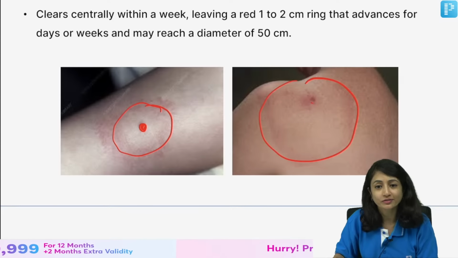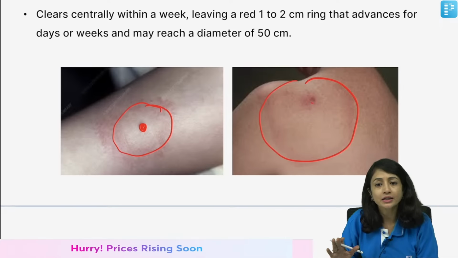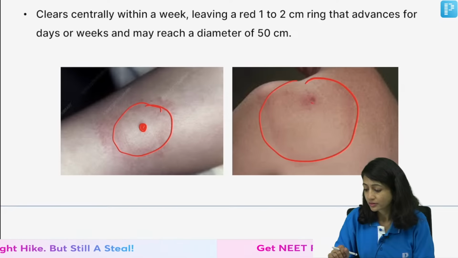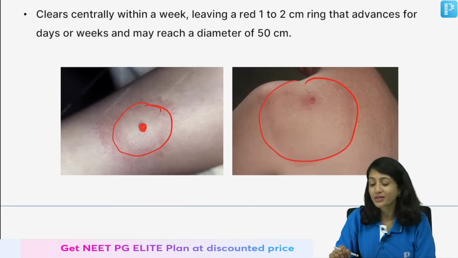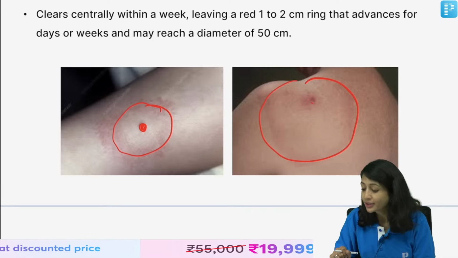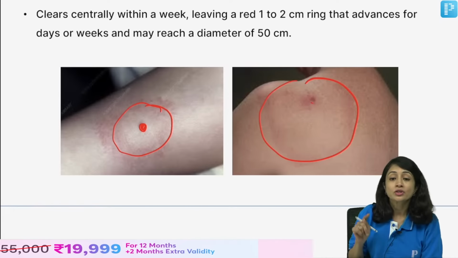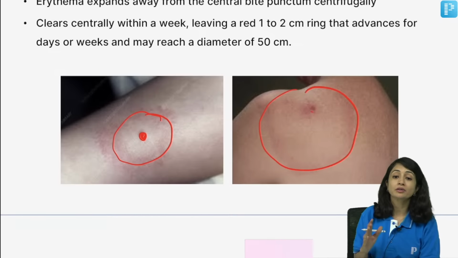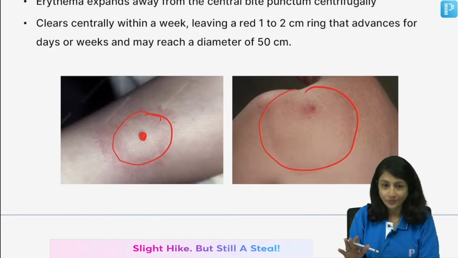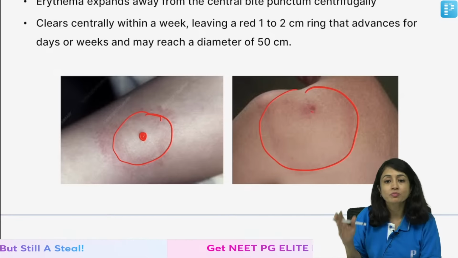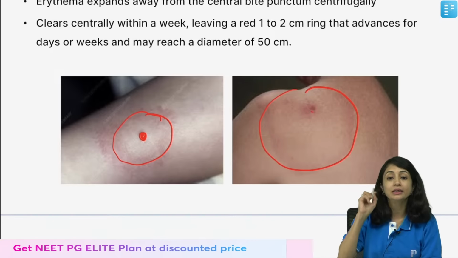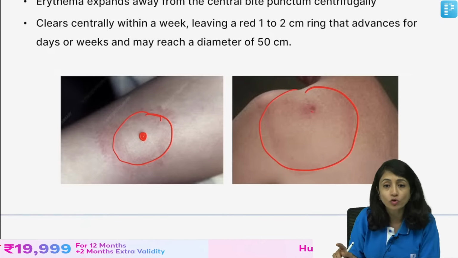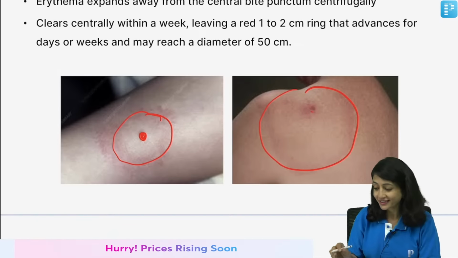Where do you see target lesion? Don't get confused now. I don't remember the exact prevalence, maybe my PSM colleague would remember, but yes, not so common. So, don't say it as target lesion. Target lesion is something that you see with erythema multiforme. Remember, dermatology is all about terms and we cannot confuse. Erythema multiforme presents with target lesions because it typically has 3 zones, and it is seen with viral infections like HSV and mycoplasma and with drugs. Clear? Good.